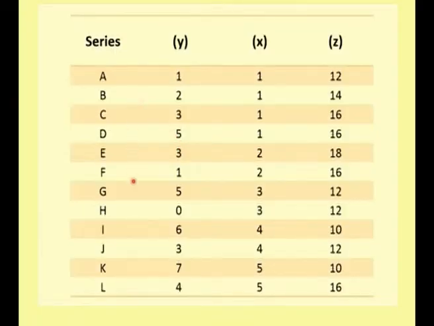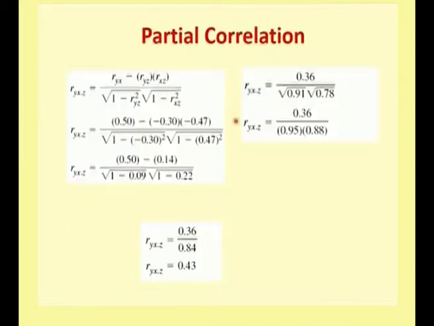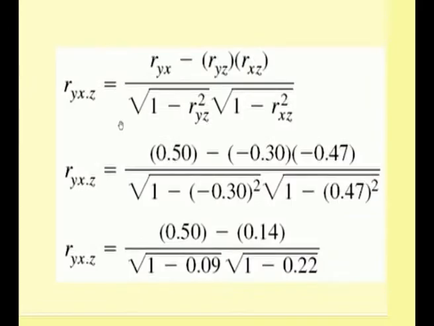So you see here, these are my series and these are my x, y and z variables. So how to find the partial correlation for this? As I told you, this is my formula for r yx dot z. You have to take two variables into consideration and find all possible correlation coefficients. That means r yx minus r yz into r xz, over the square root of 1 minus r yz squared, the square root of 1 minus r xz squared.